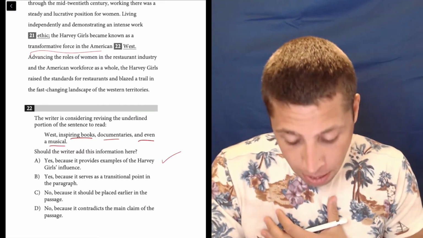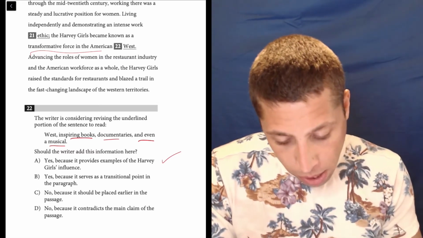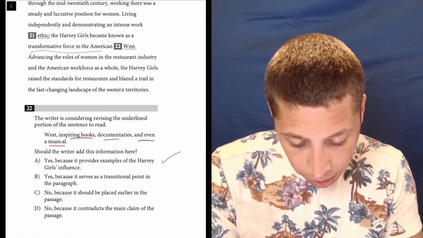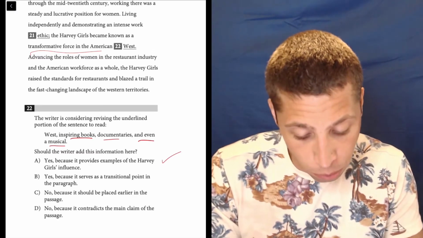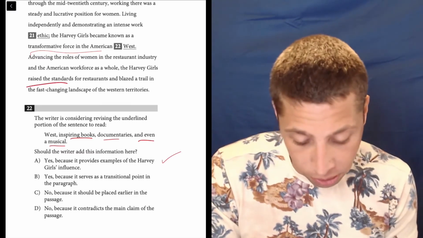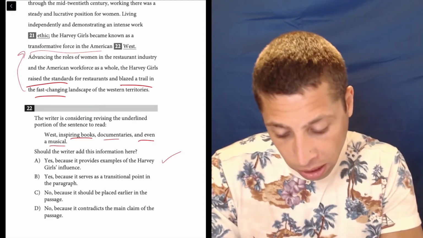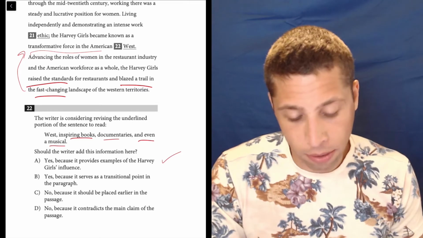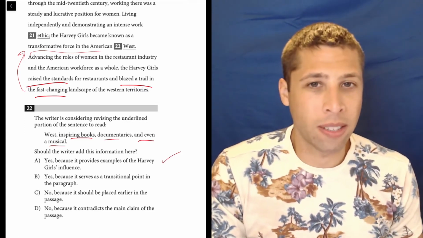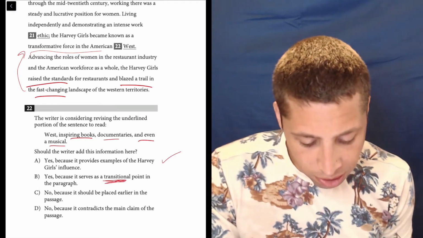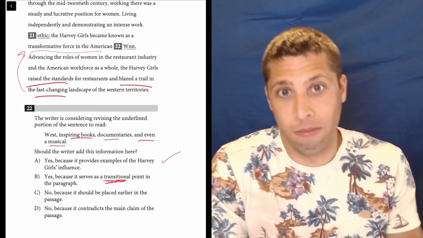Let's compare. B, yes, we should add it because it serves as a transitional point in the paragraph. Well, living independently and demonstrating intense work ethic, they're transformative. And then advancing the roles of women in the restaurant industry and American workforce as a whole, the Harvey Girls raise the standards. Well, they're also being transformative. They blaze the trail, fast changing, right? These also are talking about transformative effects. But what's the transition then? If we're just continuing the same idea, that's not really a transition. So this isn't really a good reason to add it. There is no transition. It's just continuing it.